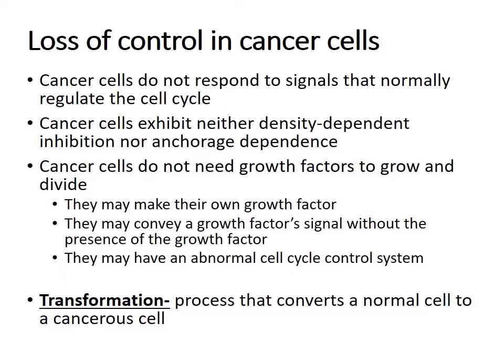So cancer cells don't respond to signals that normally would be regulating the cell cycle. They exhibit neither density-dependent inhibition nor anchorage dependence. They also do not need growth factors to grow and divide. They may make their own growth factor. They may convey a growth factor signal without the presence of a growth factor, and they have some sort of abnormal cell cycle control system. And the process that converts a normal cell to a cancerous cell is called transformation.